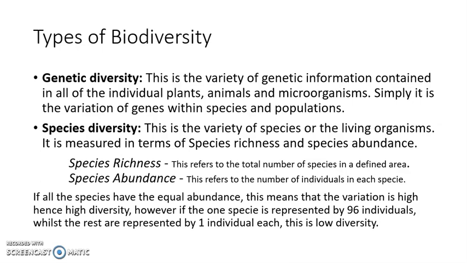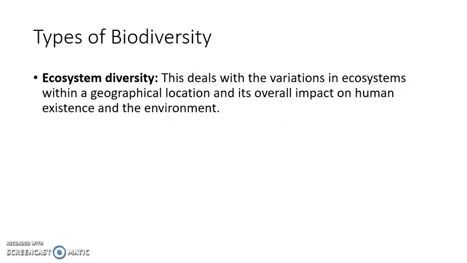So if the species abundance of all the species is almost equal, then we will say that there is more diversity. But if the species abundance of one species is more than the other species, then it means that diversity is less. However, the species richness would be the same.